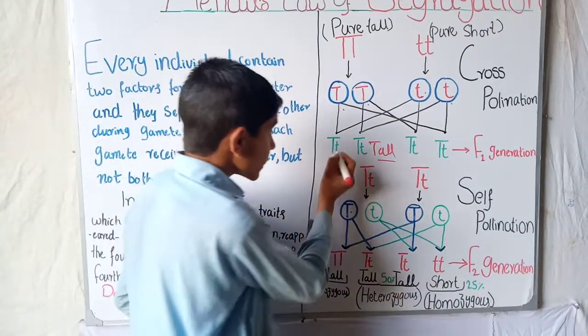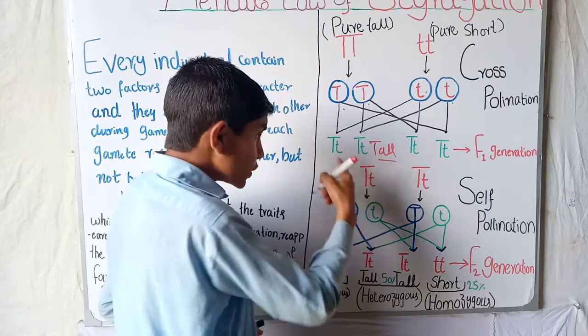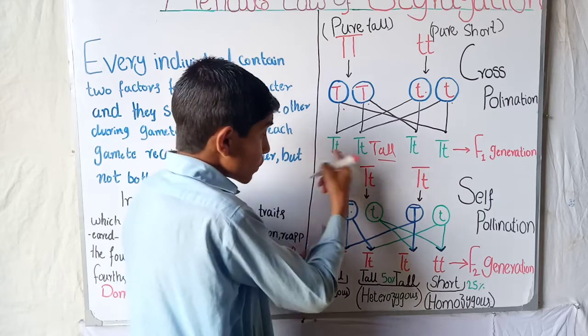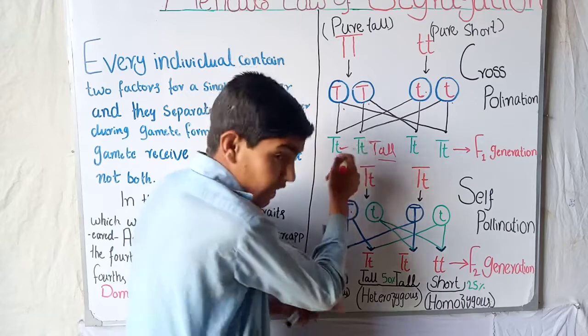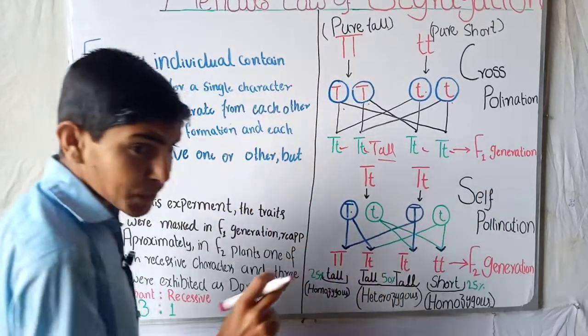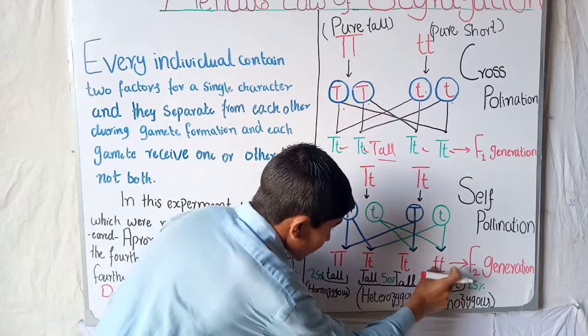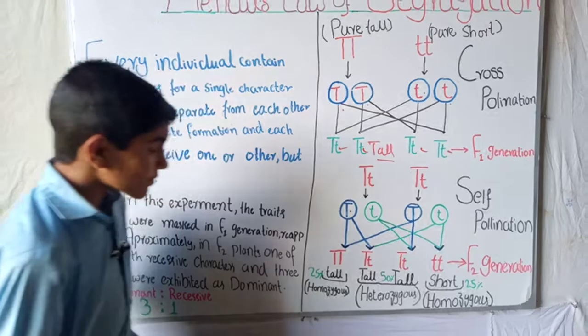You can see here, small t was masked. It did not appear due to the dominance of the tall T. So the traits which were masked in the F1 generation reappeared in the F2 generation.